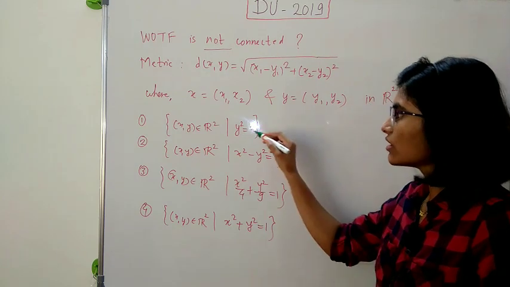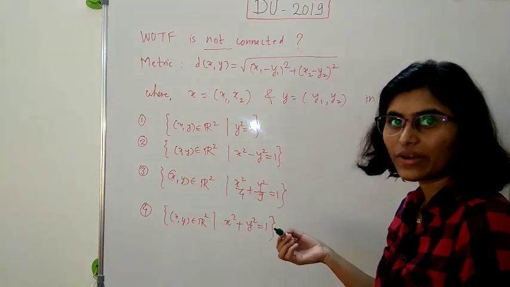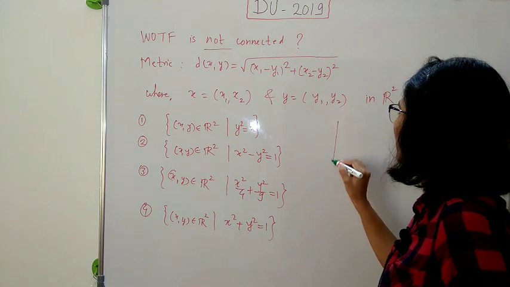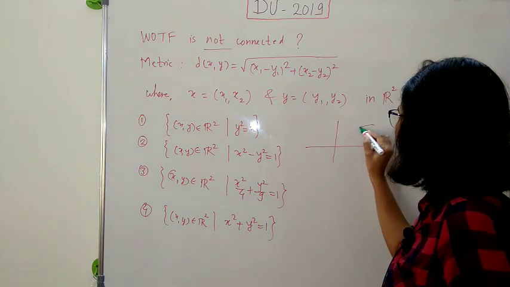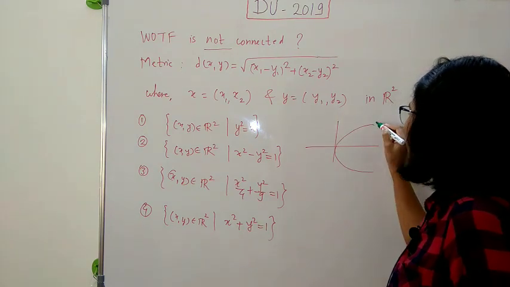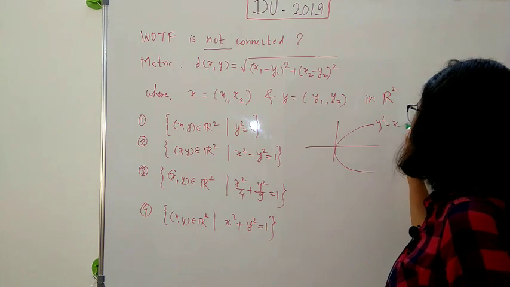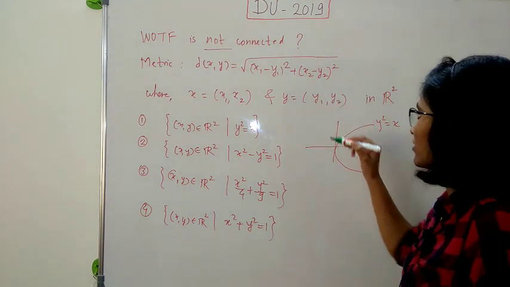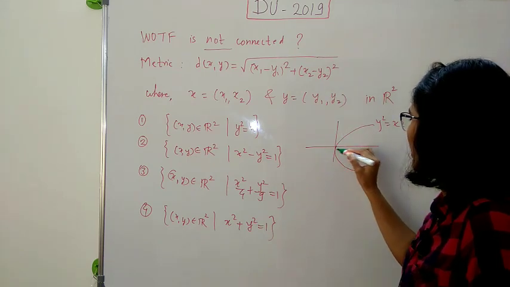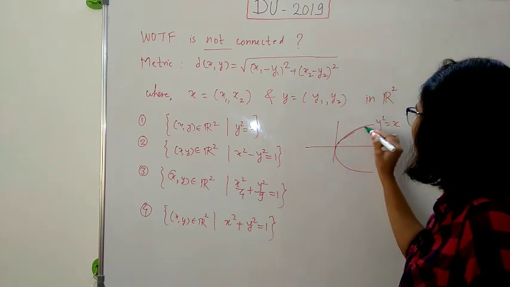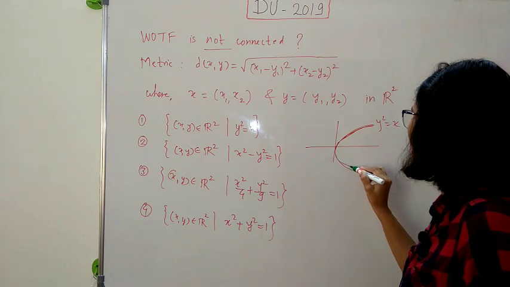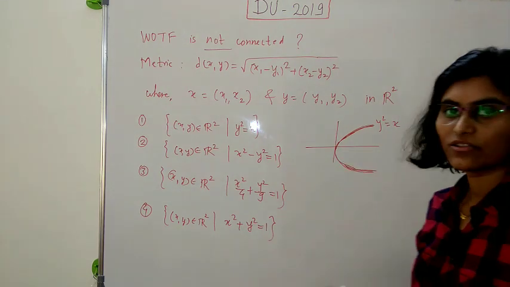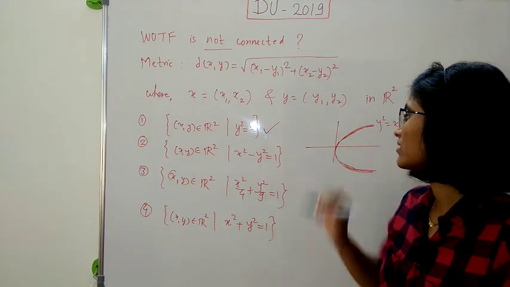So look at this condition, y square is equal to x means what? This is just a parabola like this. So this is y square is equal to x, and clearly with respect to this metric, this usual metric on R2, this is a connected subset of R2, right? So this is a connected subset.